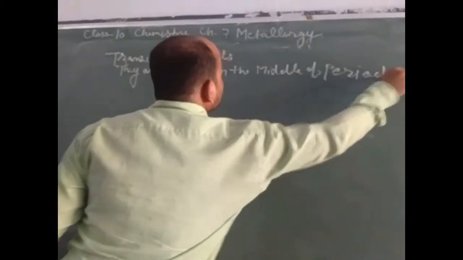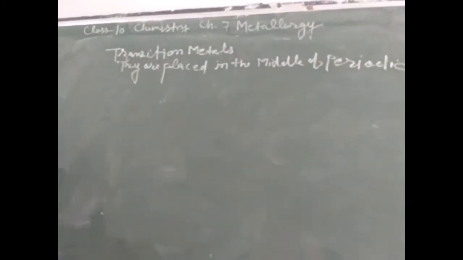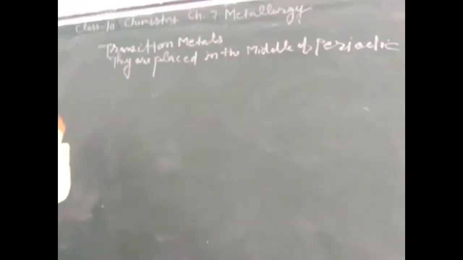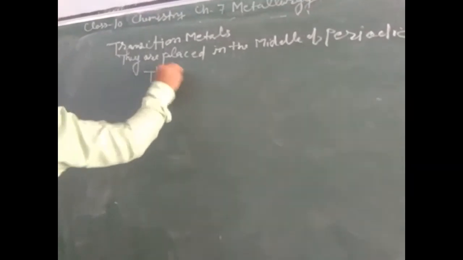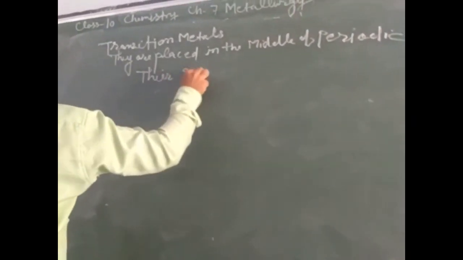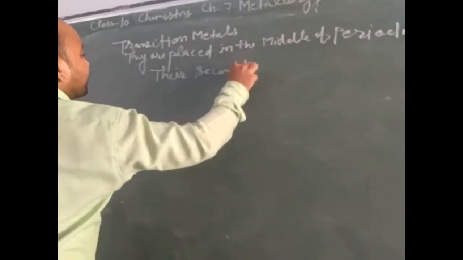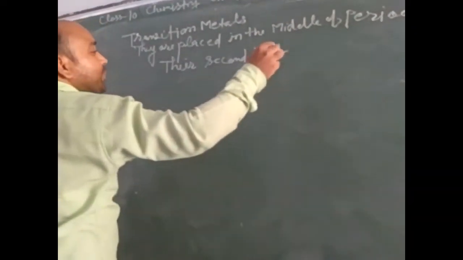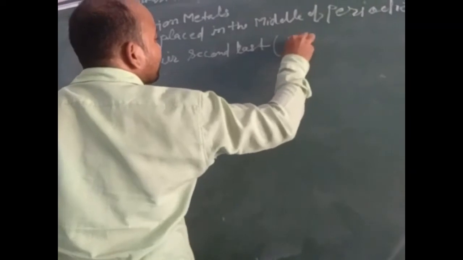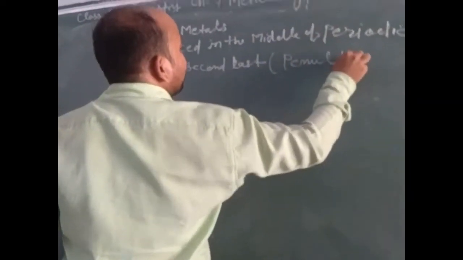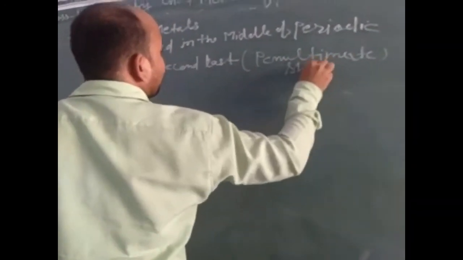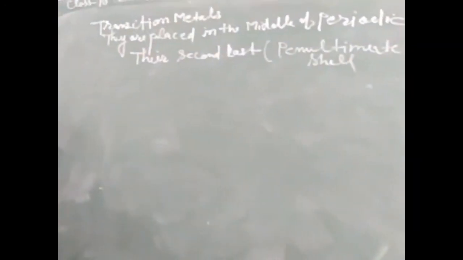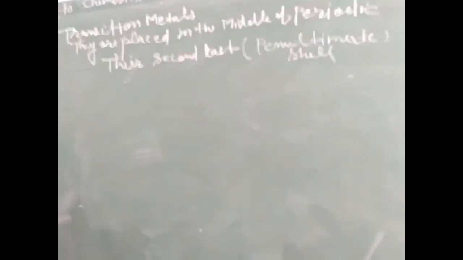These elements have their second last cell, which is called the penultimate cell, incomplete.